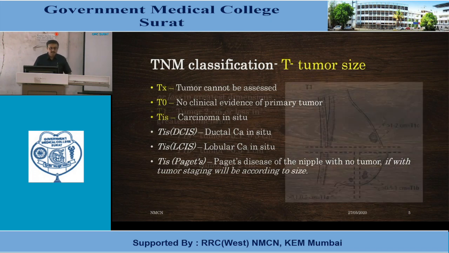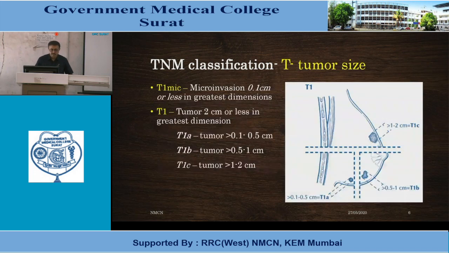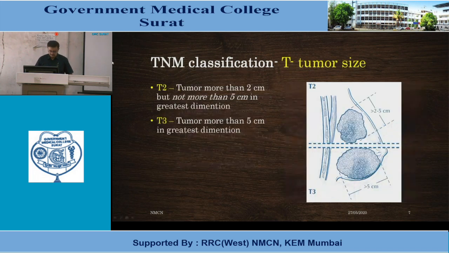So let's see what stands for T1. T1 mic is microinvasion, less than 0.1 centimeter in greatest dimension. T1 means the tumor is 2 centimeter or less, and it is divided into T1a, b, and c. So in the tumor of less than 2 centimeter, T1a includes more than 0.1 up to 0.5 centimeter, T1b more than 0.5 to 1 centimeter, and T1c more than 1 centimeter up to 2 centimeter. That we can see in the figure.